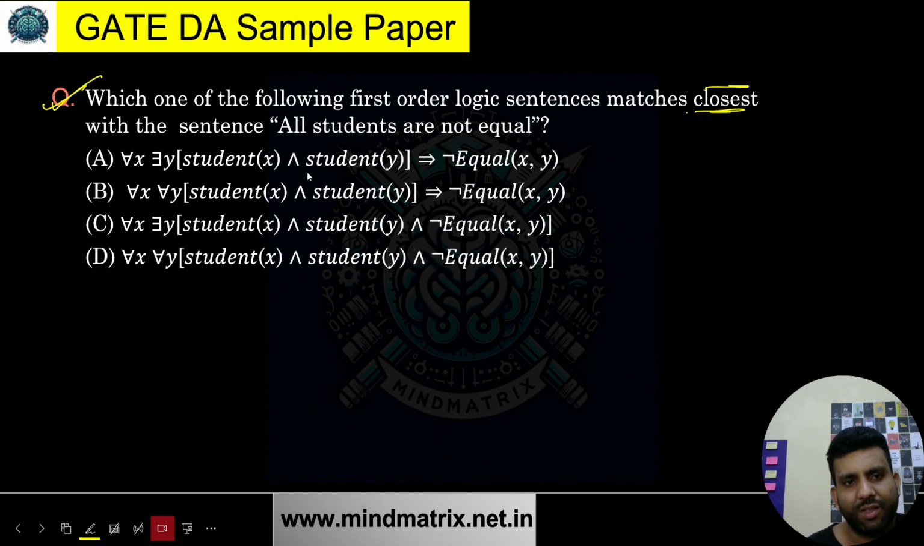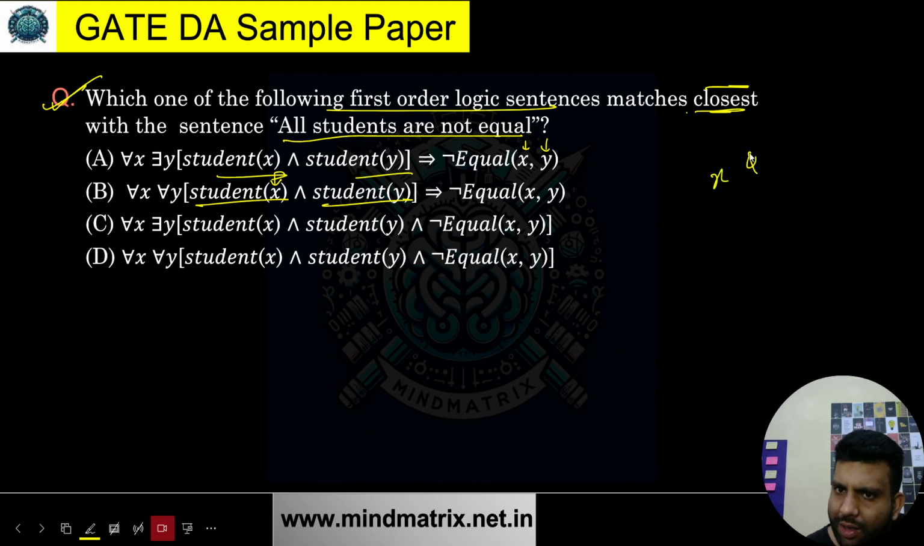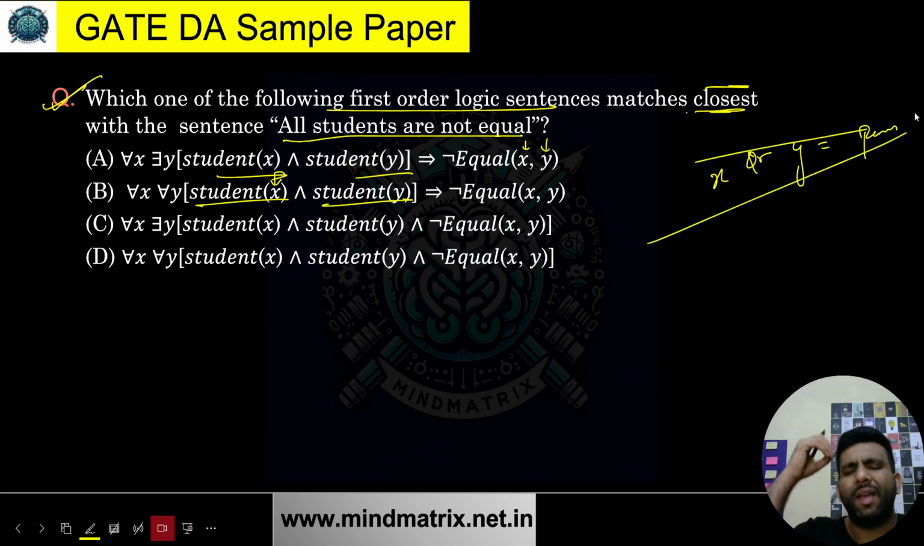So just remember this thing: whenever we use these variables, we are referring to some people over here, because see, what is being mentioned? All students are not equal. For all x, there exists y, for all x, for all y. We are referring to these. So x or y are some person or anything. They can be anything. That completely depends upon the domain we are talking about.